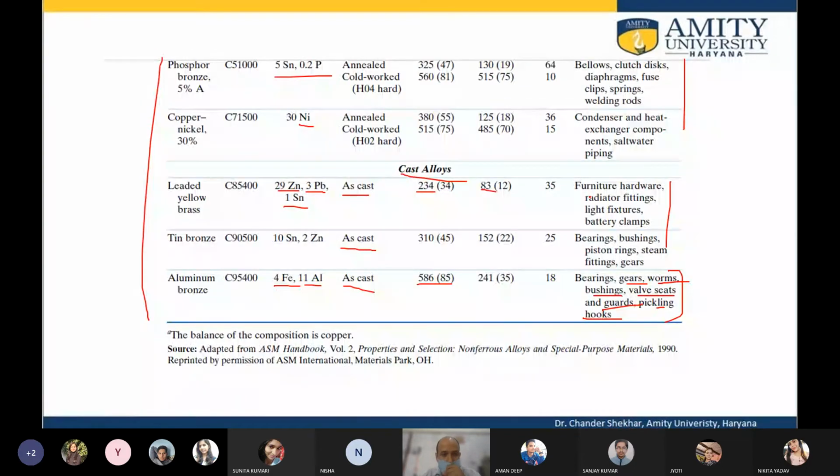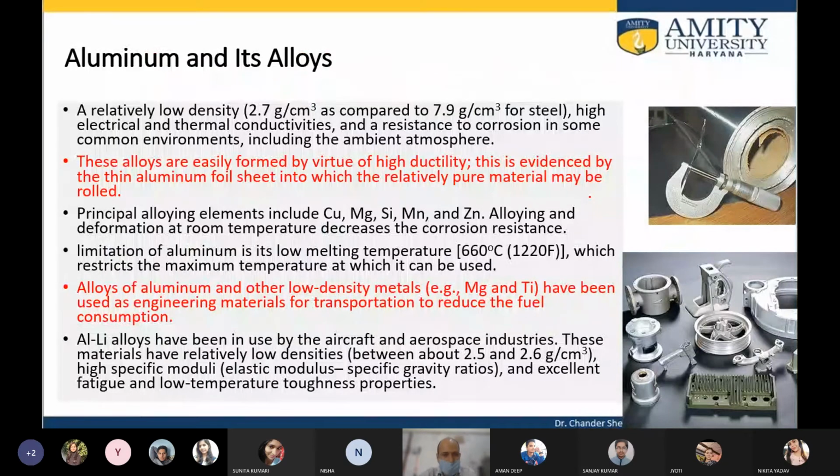So the next class of alloys is aluminum and its alloys. We know the aluminum alloys are basically very light in weight. All the wiring on the electrical poles all around us is basically aluminum alloys. If you look at iron, steel, it is almost 8 gram per centimeter cube.